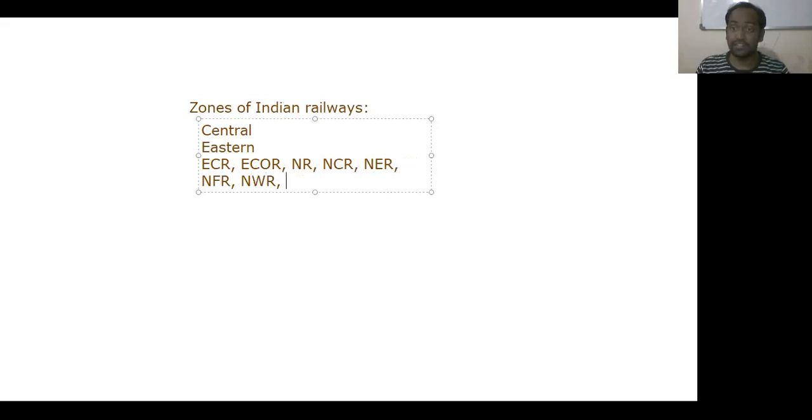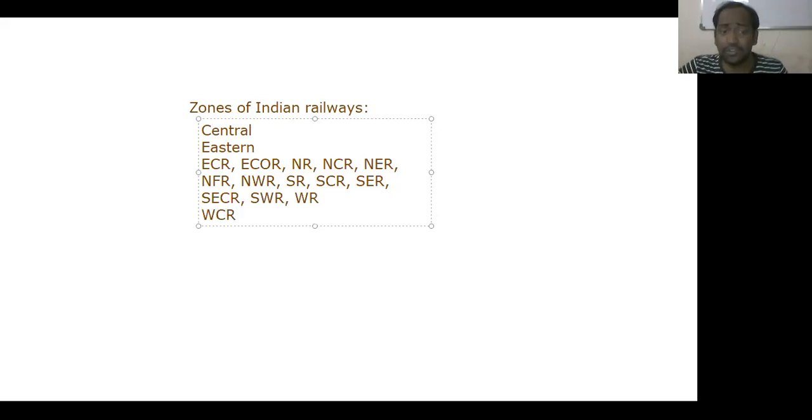And next one is the Southern Railway. This is the most important one, SR, and next one is the South Central Railway SCR, and another one is the South Eastern Railway SER, and South East Central Railway SECR, and another one is the South Western Railway SWR, and the next one is the Western Railway, WR, and the next one is the West Central Railway, WCR. So these are all the 16 zones of Indian Railways. They were established and came into operation effective from 2003.